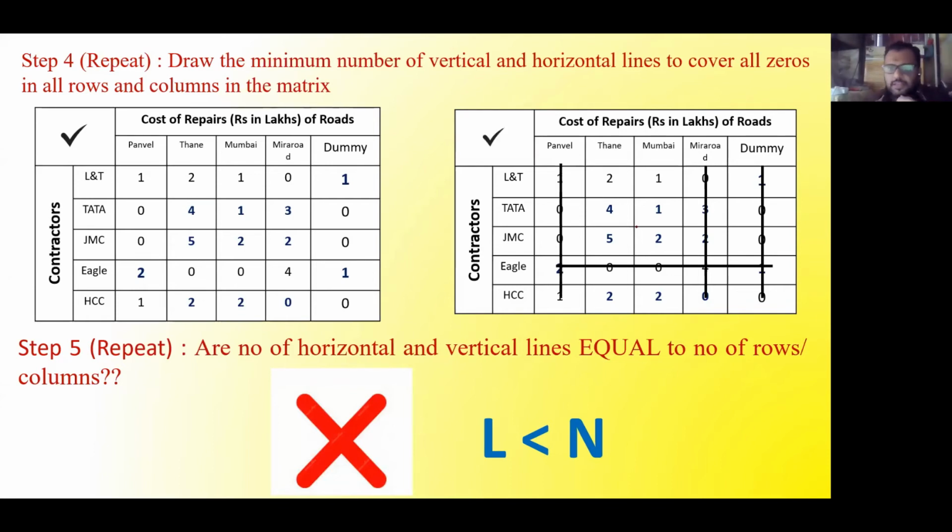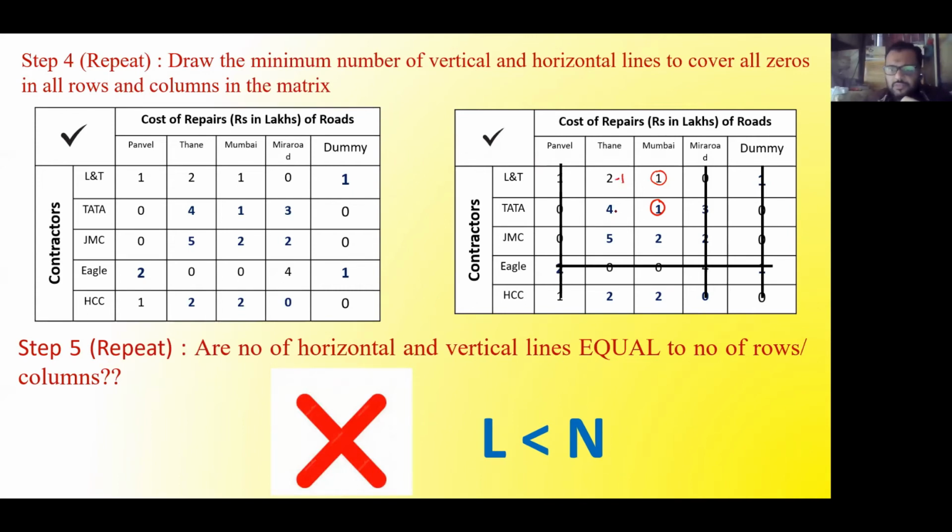1, sir. The minimum number in the uncut elements is 1. You can take that 1 from here or there, it does not matter. I am just interested in the value, not in the place. What is the minimum value of the uncut element? That is 1. So what I need to do is subtract that from all the uncut elements.